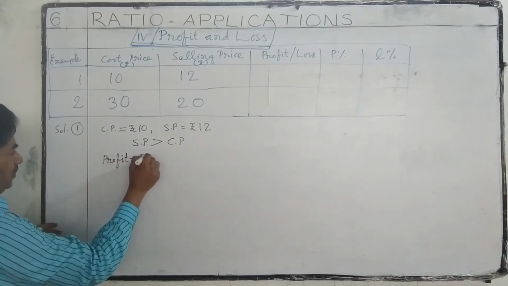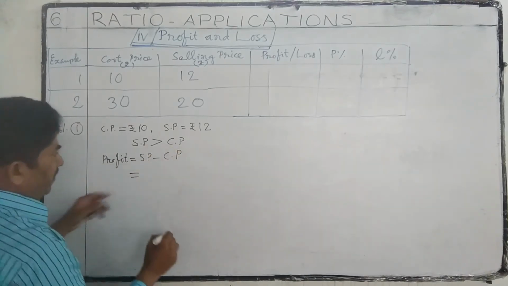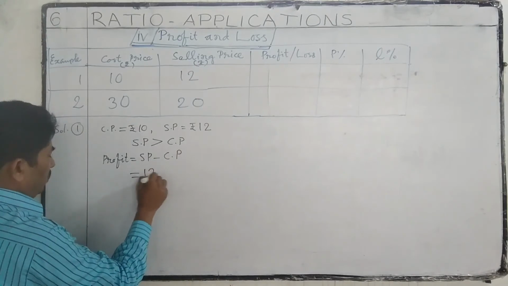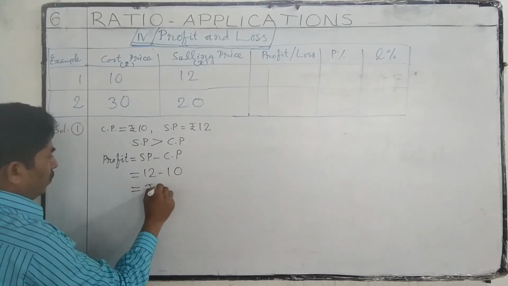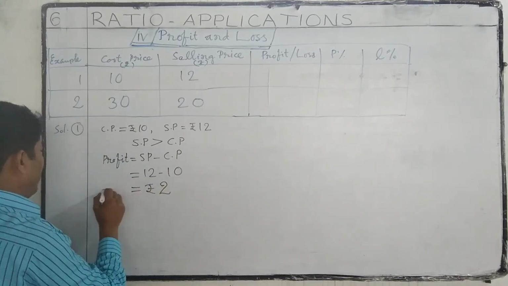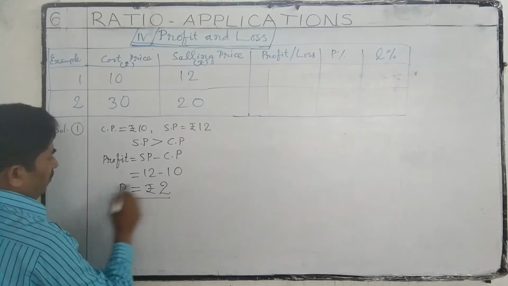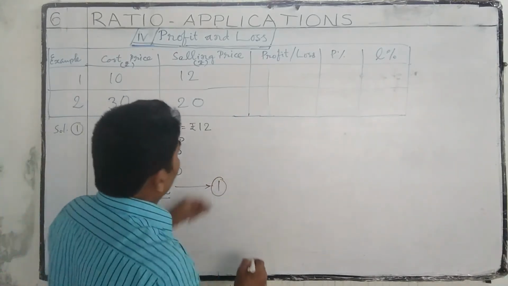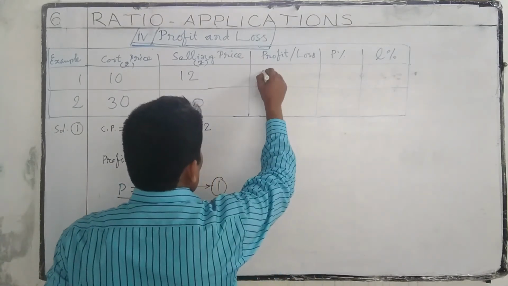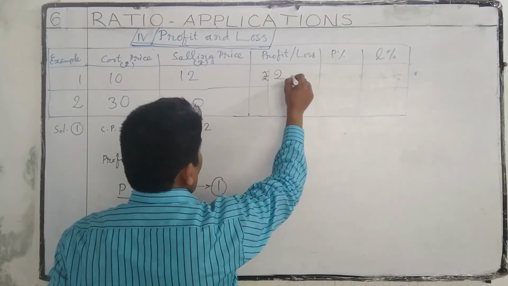Profit is equal to selling price minus cost price. Here we have selling price 12 rupees. 12 minus 10 is equal to 2 rupees. Profit is 2 rupees. We have found one answer: profit, 2 rupees.